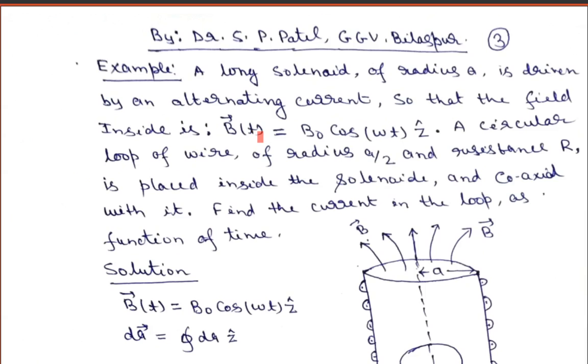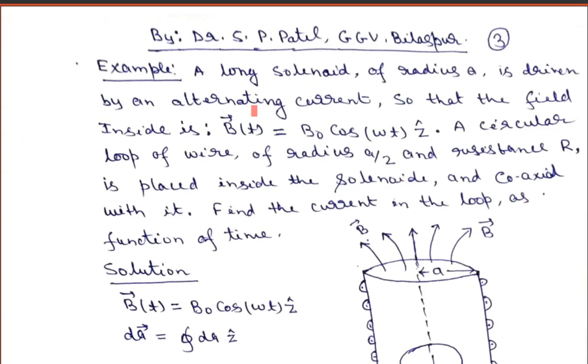That means the magnetic field is along the z direction in the solenoid, and we know within the solenoid the magnetic field is uniform. A circular loop of wire of radius a by 2 and resistance R is placed inside the solenoid, and coaxial with the solenoid.